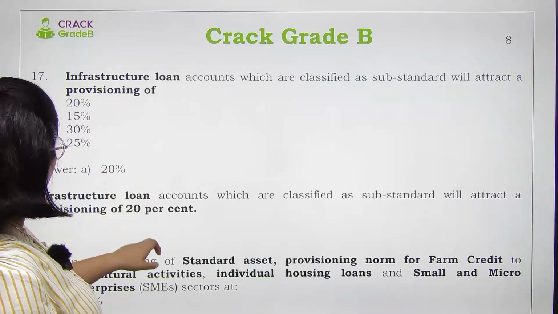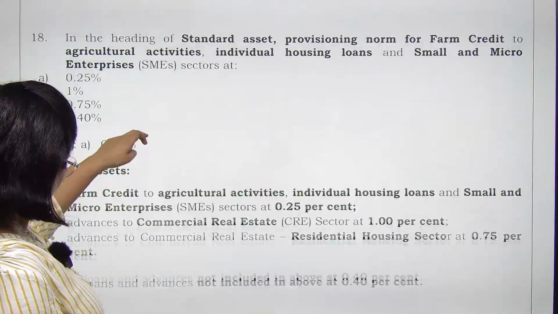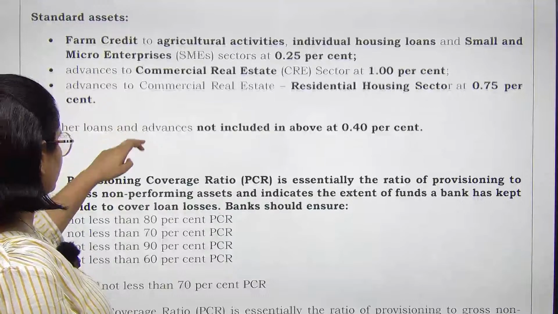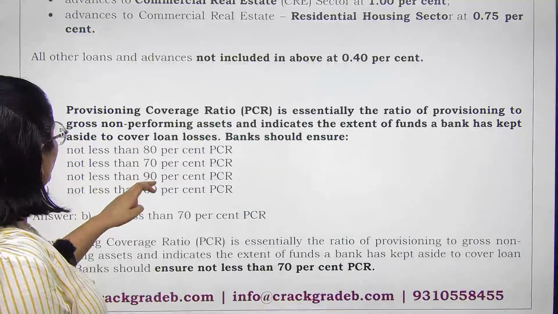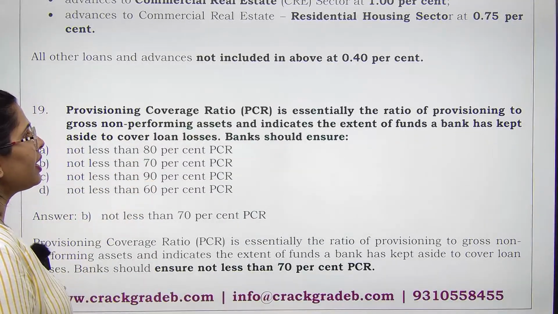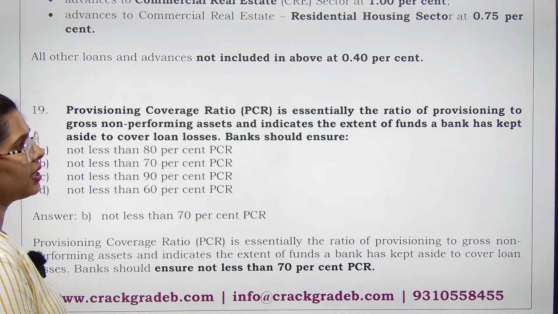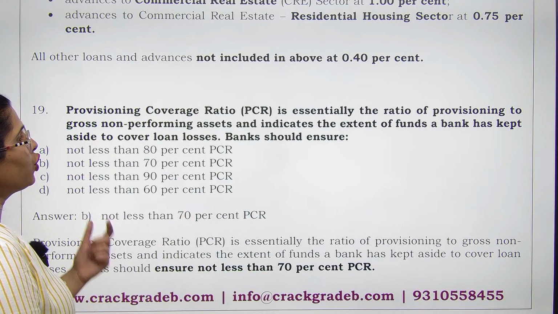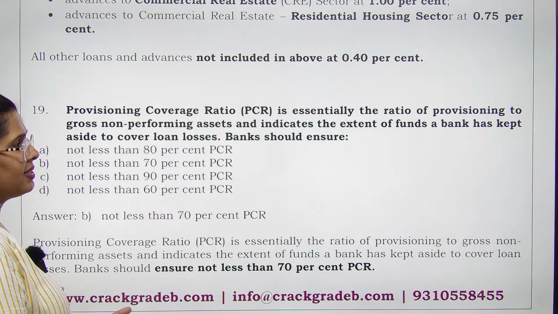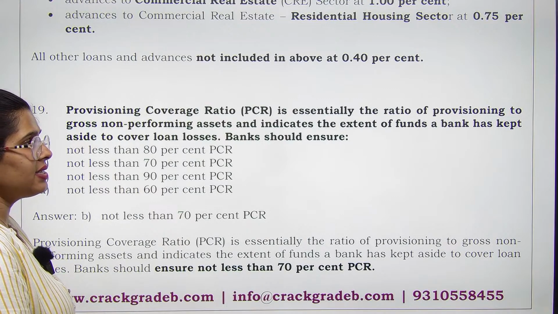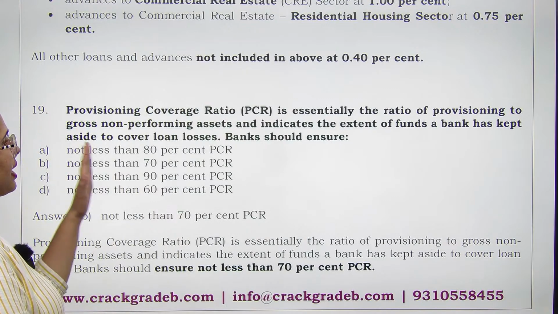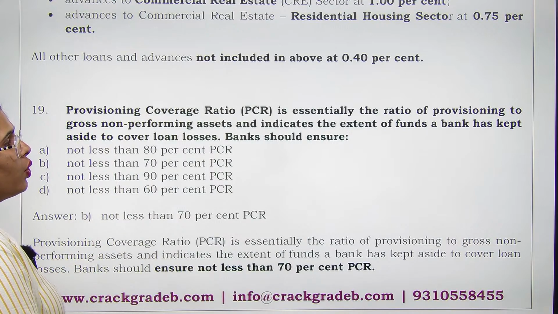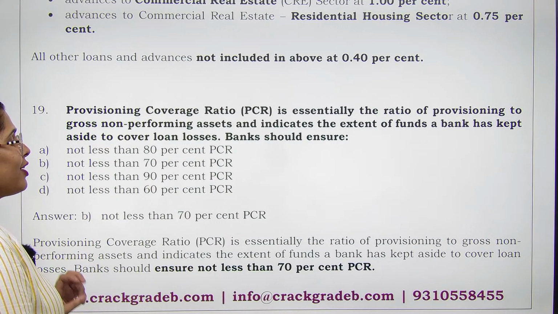I guess we are missing out on a question. Yes, so we have question number 19. Provisioning coverage ratio is essentially the ratio of provisioning to gross non-performing assets and indicates the extent of funds a bank has kept aside to cover the loan losses. Now what bank should ensure?